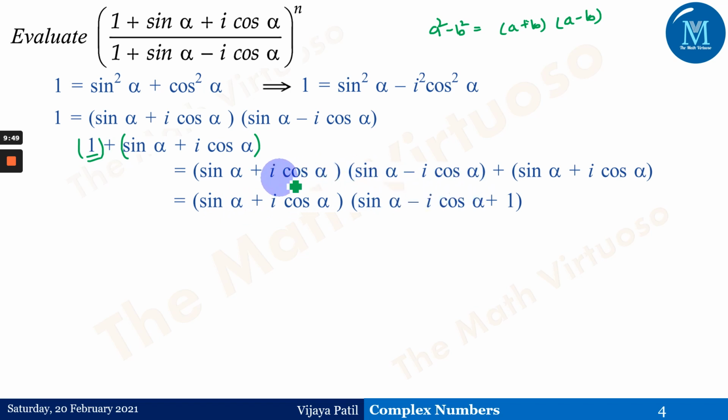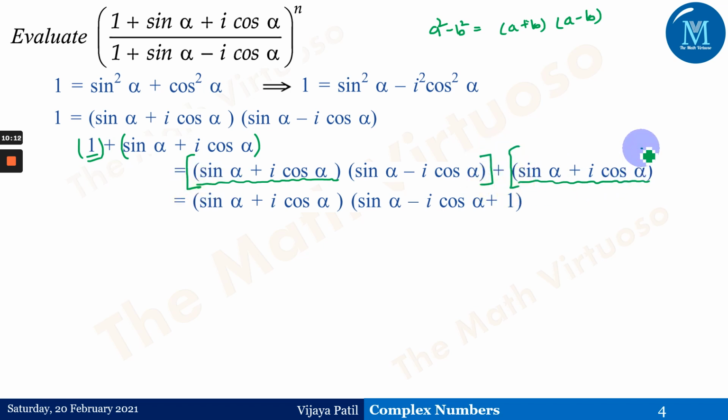If you observe here, we have got sine alpha plus i cos of alpha and sine alpha plus i cos of alpha. So this is a common term for these two terms, and we will just take this term outside. So sine alpha plus i times cos of alpha, we have taken it out. This is my first term and this is the second term.